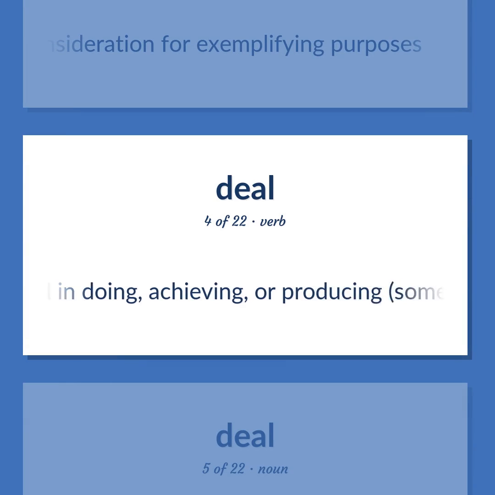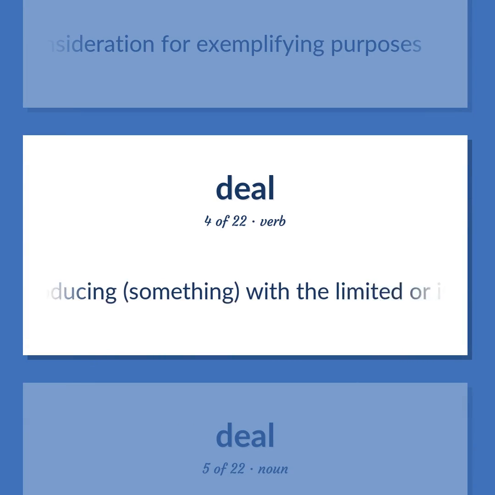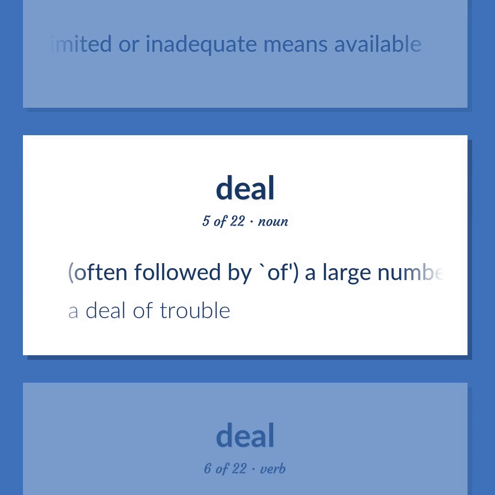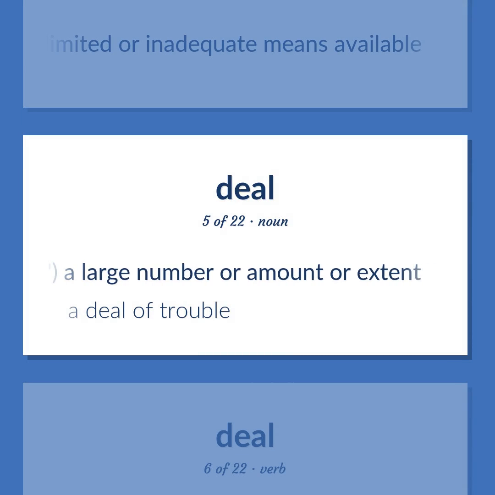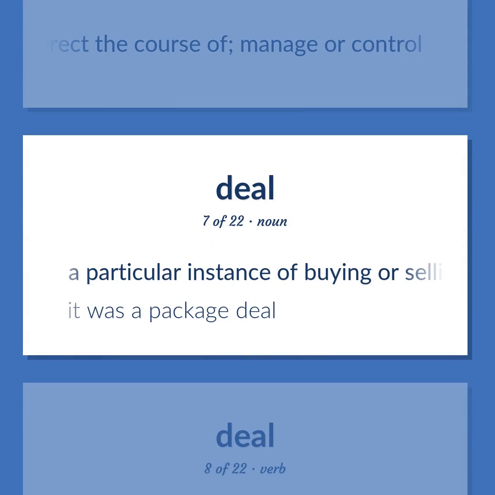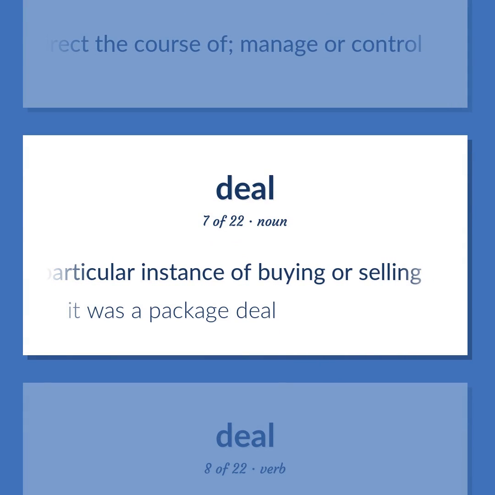Succeed in doing, achieving, or producing something, with the limited or inadequate means available. Often followed by of, a large number or amount or extent. A deal of trouble. Direct the course of, manage or control. A particular instance of buying or selling. It was a package deal.